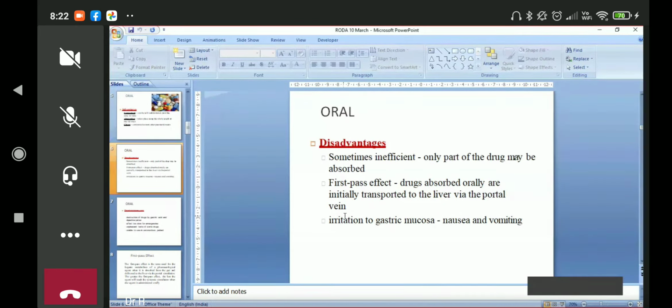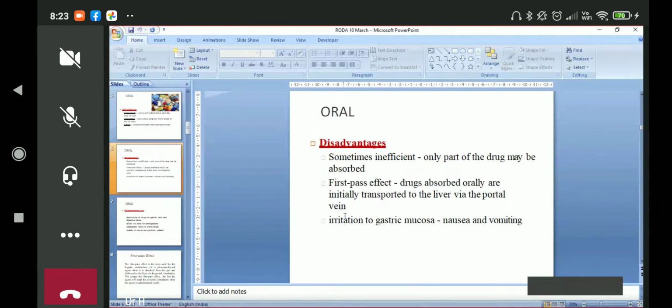In the liver, you know that sinusoids are there and blood enters into every sinusoid. Then it forms the hepatic vein, and then the hepatic vein comes to the inferior vena cava, and then it is distributed throughout the body. When it comes to the inferior vena cava, through the hepatic veins, then we call the drug has reached the systemic circulation. Drug may be metabolized to an extent of 40 to 60%,